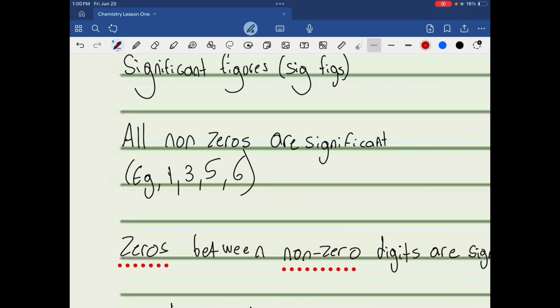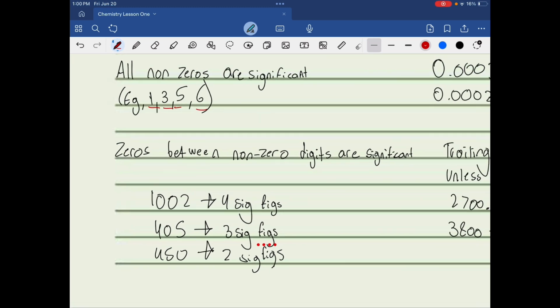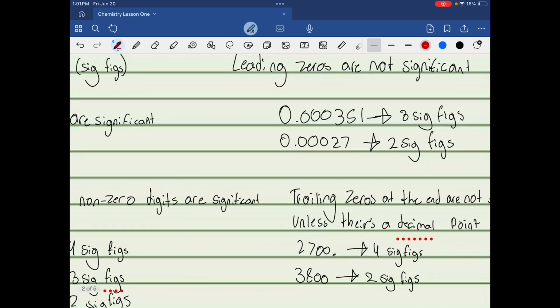So, all non-zeros are significant. 1, 3, 5, 6. All of those are examples of non-zero. Non-zeros also include 7, 8, 9, all of that. Now, zeros between non-zero digits are significant. So 1002 means that these two zeros are significant. 405 means that this 0 is significant, but 450 does not mean that this 0 is significant. So for that one, it means that it only has 2 sig figs.